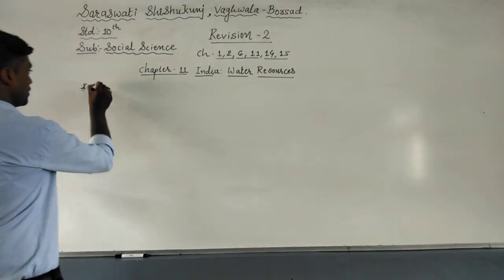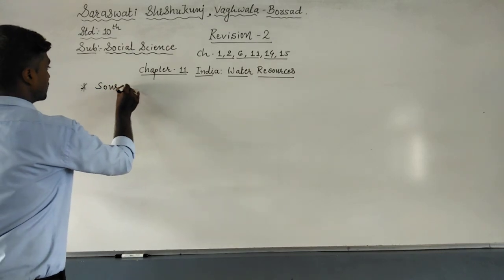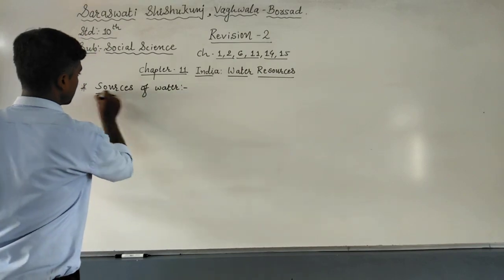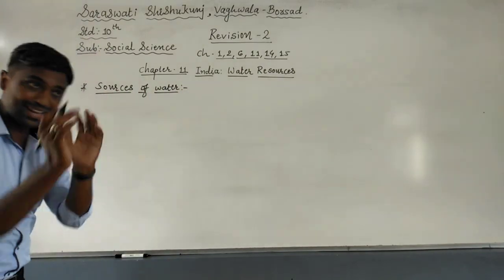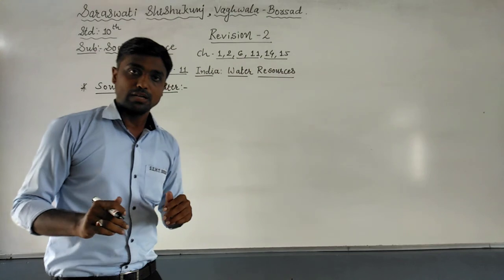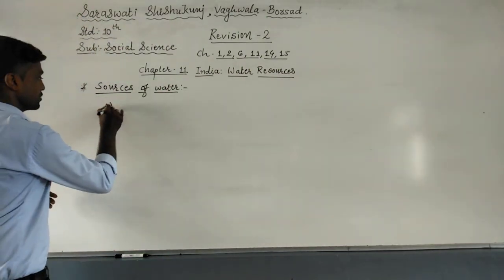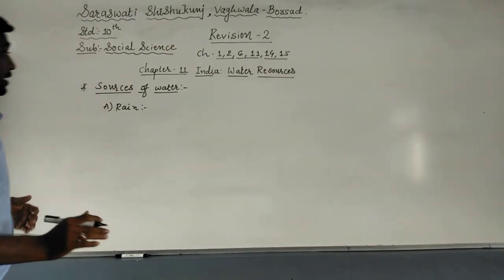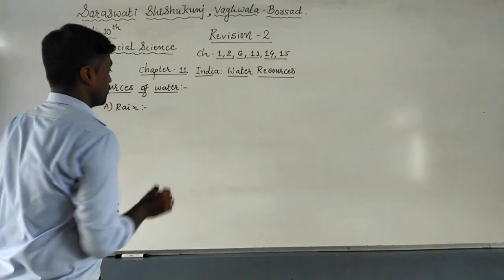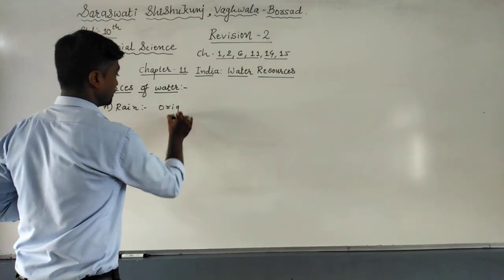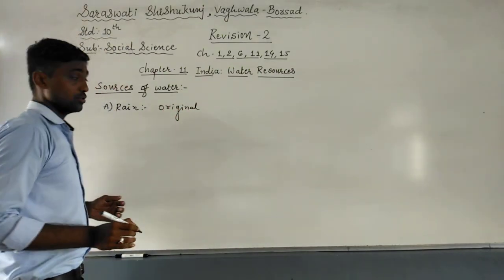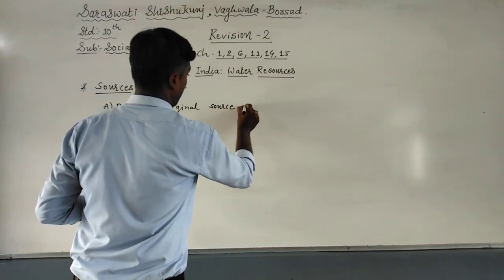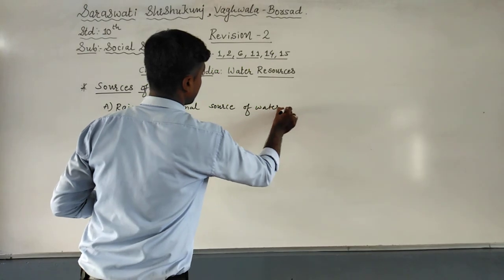Discuss or describe the sources of water. Now students, sources of water means from where exactly we are getting the water. Exactly, we are getting water from three sources. First one is rain. Now rain is the original source of water, so it may be asked as an MCQ also. Rain is the original source of water on the earth.